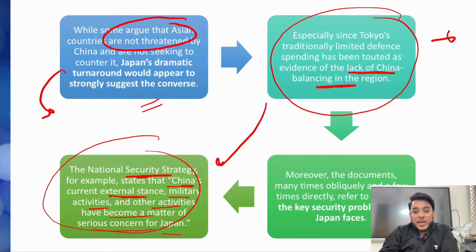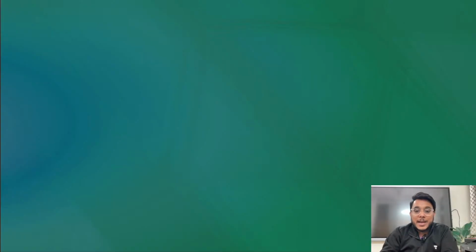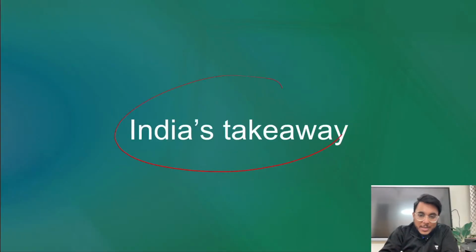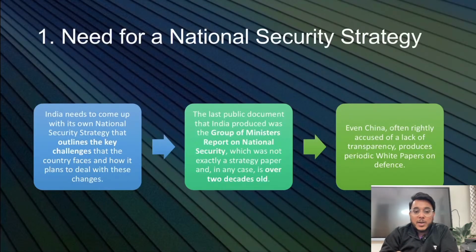Now, Japan is recognizing this particular thing. And this national security strategy is something that India can also take a lesson from. What lesson can India take from it? India can take a very important lesson. Number one, guys, Japan has come out with the security strategy, and they have very clearly said that they will increase spending on defense capabilities.